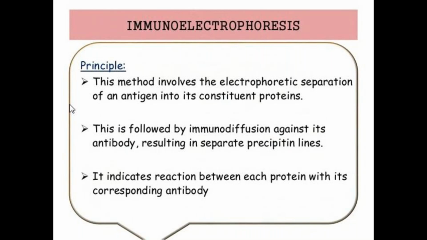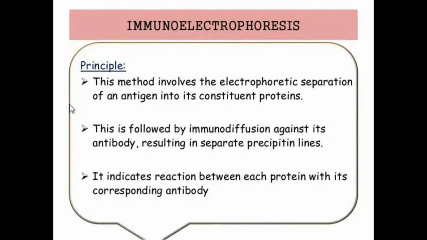It involves both the processes of immunodiffusion and electrophoresis. This method first involves electrophoretic separation of antigen into its constituent proteins. Then it is followed by immunodiffusion against its antibody, and that results in different precipitating lines that indicate the reaction between each protein and its corresponding antibody. That process is called immunoelectrophoresis.